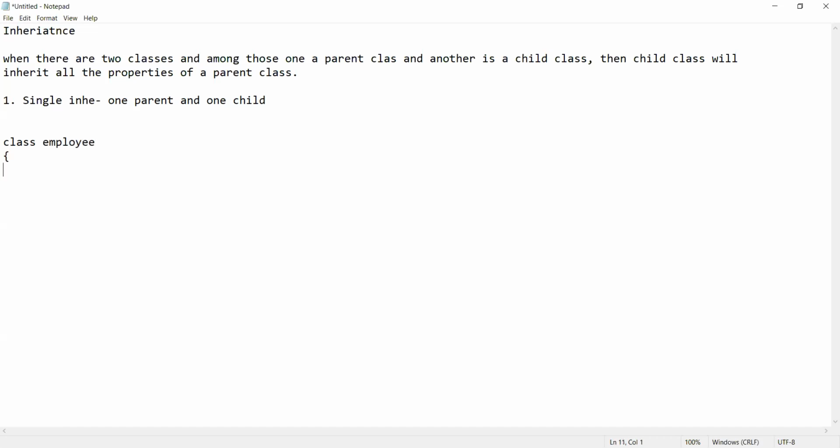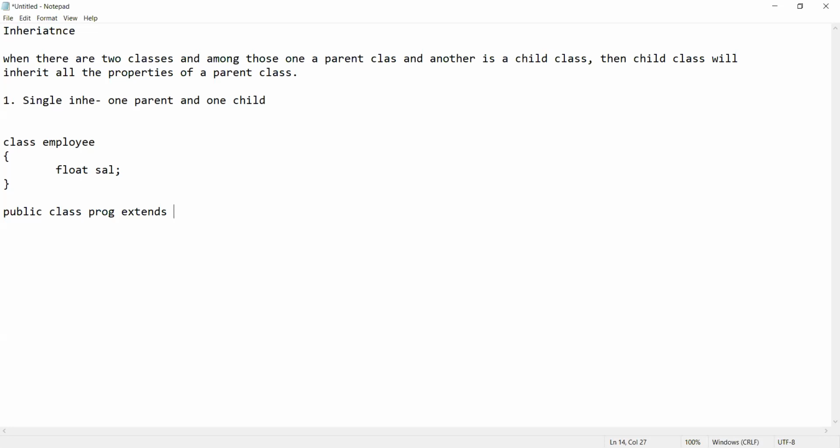So I have made a class employee where I have declared an instance variable salary. Now I'm declaring public class programmer, and because I wish to make this programmer class a child class of the employee class, I will use the keyword extends. Extends is a keyword which is used to declare a child class for a parent class.